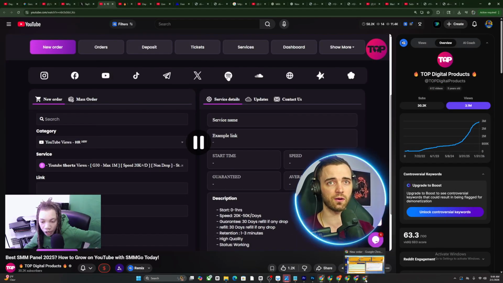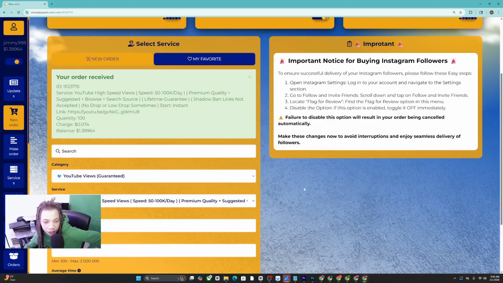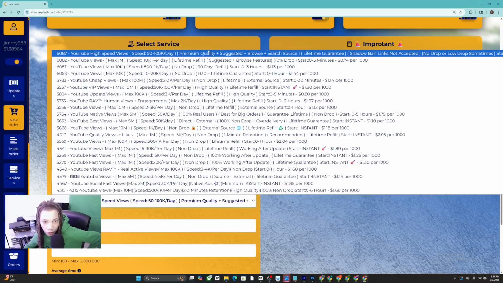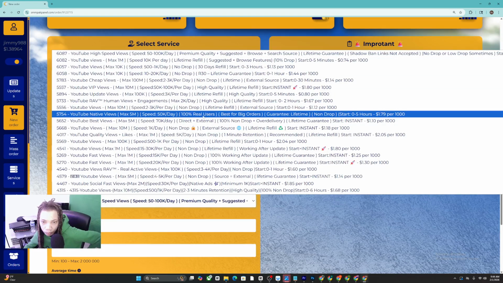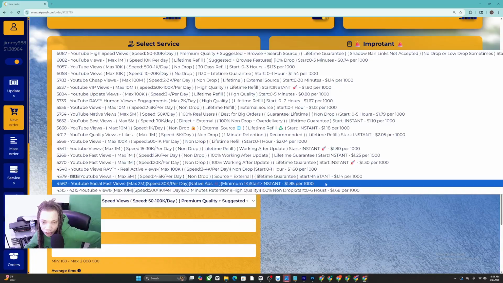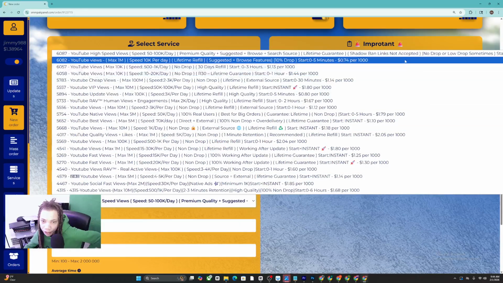And also, when you do this, you want to make sure you get non-drop. If you don't want it to drop, just buy non-drop, bro. Buy Suggested video views. You want to buy Suggested with browse features, and you want to buy non-drop, because you want that Suggested. Suggested puts you on the homepage and then puts you next to the competitors' videos. You need that.